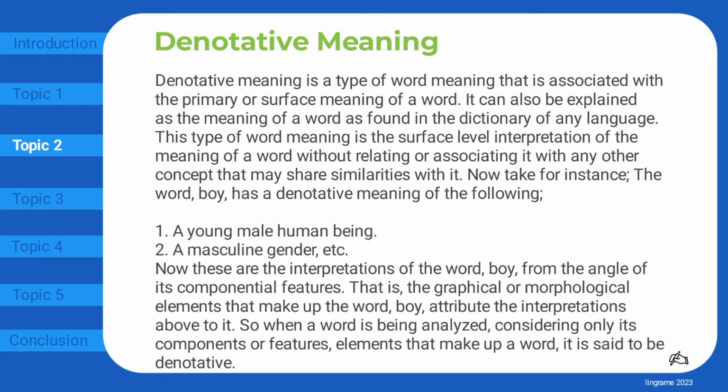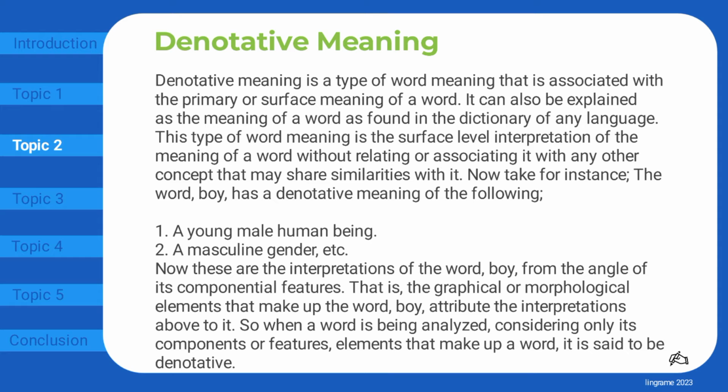Denotative meaning. Denotative meaning is a type of word meaning that is associated with the primary or surface meaning of a word. It can also be explained as the meaning of the word as found in the dictionary of any language. This type of word meaning is the surface-level interpretation of the meaning of a word without relating or associating it with any other concept that may share similarities with it.